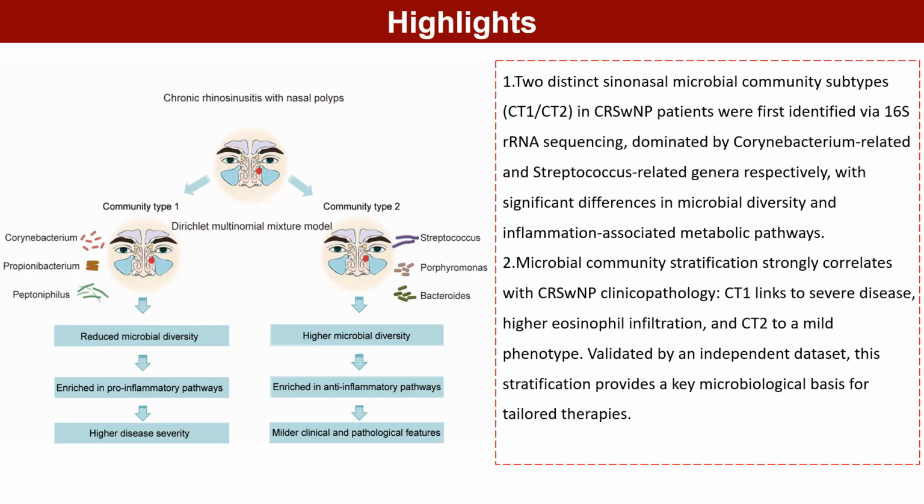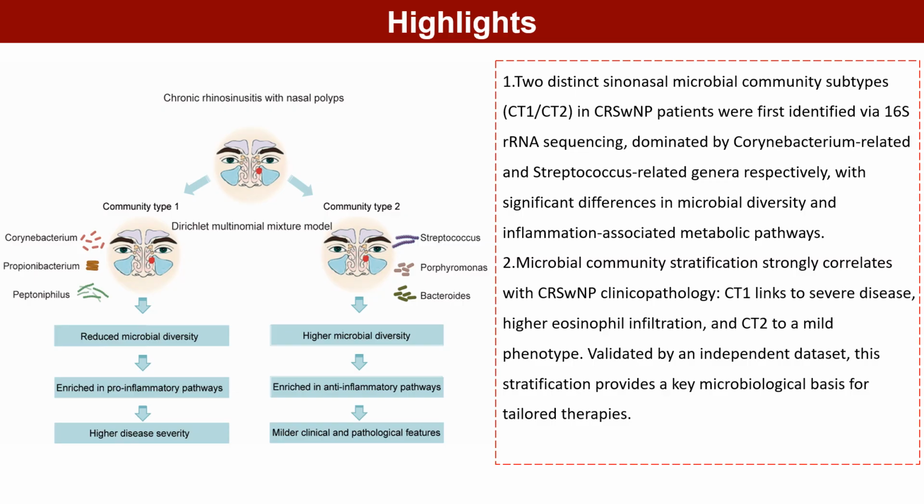The focus of this paper mainly includes 2 points. The first is that distinct sinonasal microbial community subtypes, CT1 and CT2, in CRSwNP patients were first identified via 16S rRNA sequencing, dominated by Corynebacterium-related and Streptococcus-related genera respectively, with significant differences in microbial diversity and inflammation-associated metabolic pathways.